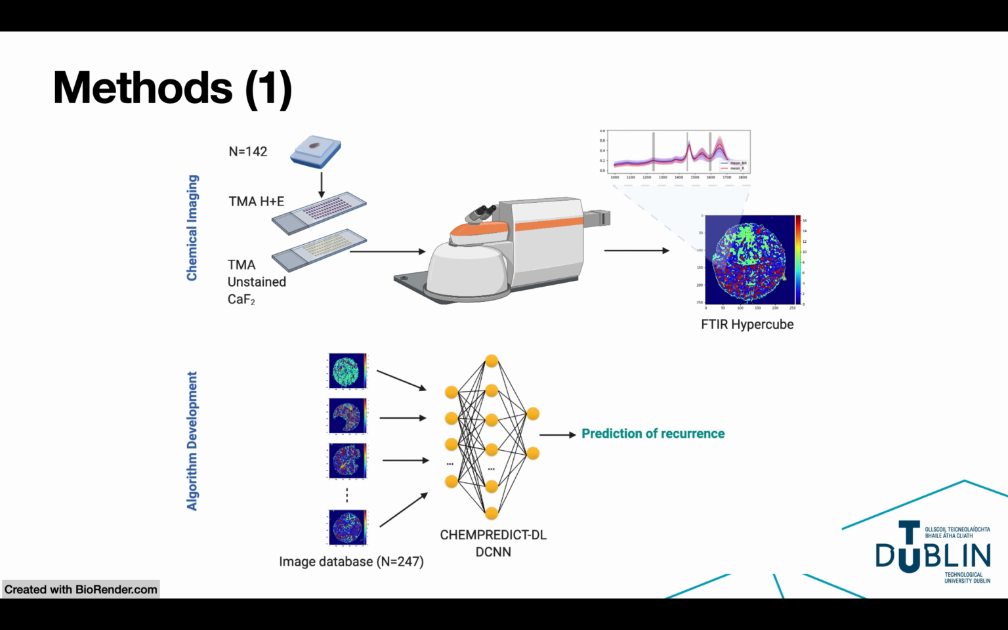The study used a tissue set from the University of Lund in which 142 patients with early-stage breast cancer received chemotherapy, 29 of which saw recurrence of the disease up to 10 years post-therapy. The tissue was imaged using Fourier transform infrared microspectroscopy, and the images, which contain up to half a gig of biochemical data and are termed FTIR hypercubes, were then used as inputs to train a novel deep convolutional neural network, or DCNN, for prediction of recurrence.